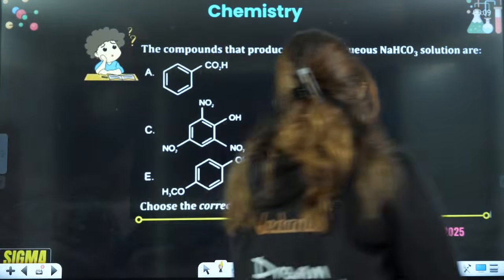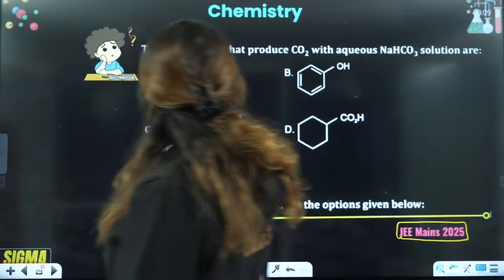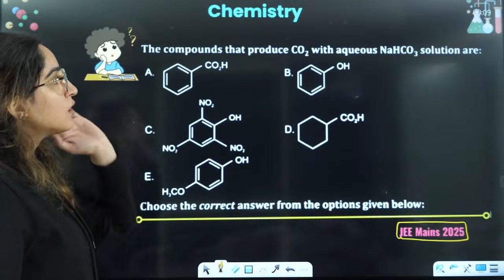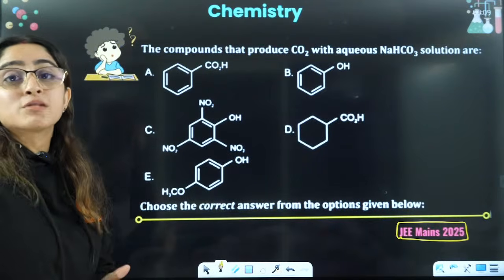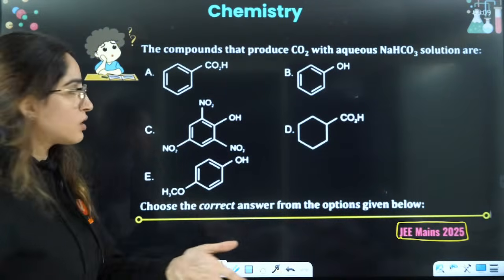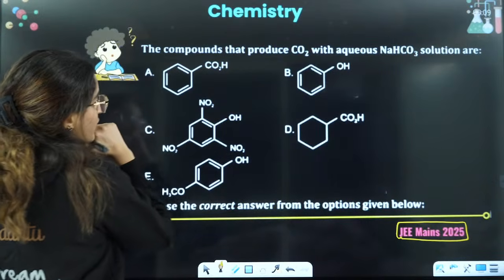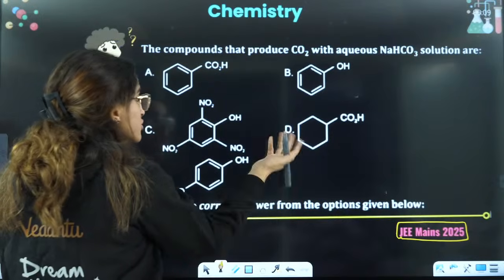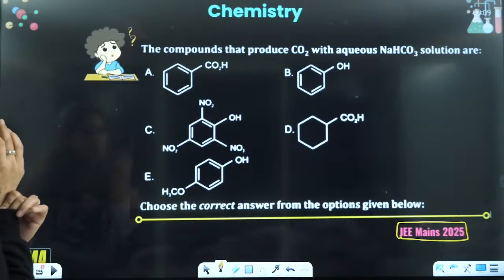JEE 2025 question they have asked: the compounds that produce CO2 with aqueous NaHCO3. Now what are the compounds that will produce CO2? The compounds that are very good acids. So indirectly they have asked the acidic nature. This is phenol, this is benzoic acid, this is picric acid, this has no conjugation, this is OCH3.